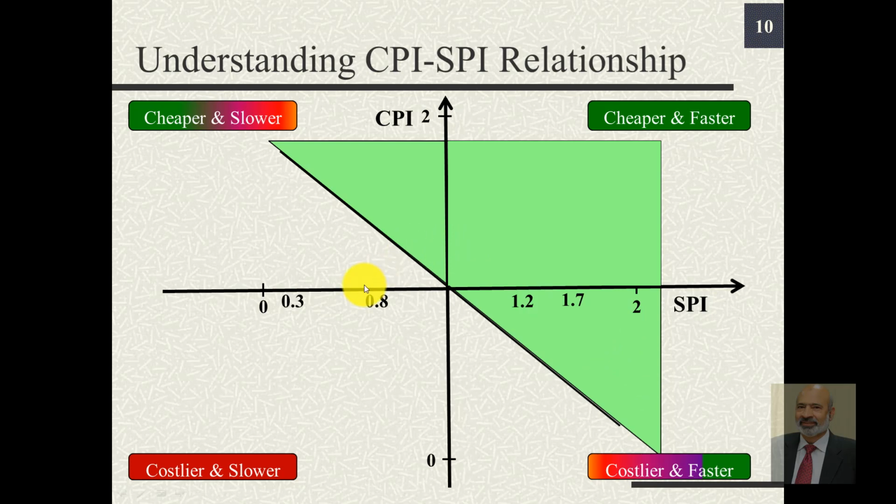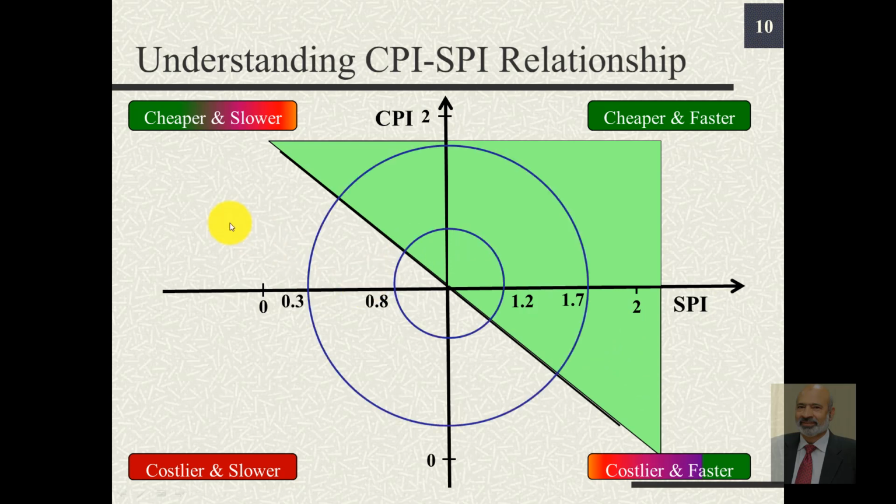But if we fall below this line, then there are certain regions that we can consider separately. Obviously the upper portion above this line is definitely in the green region. But if we are below this straight line, but within a circle of radius around 0.2, it is still acceptable. That means a value of CPI like 0.8, 0.85 or 0.9, or a value of SPI being in this range is still acceptable.